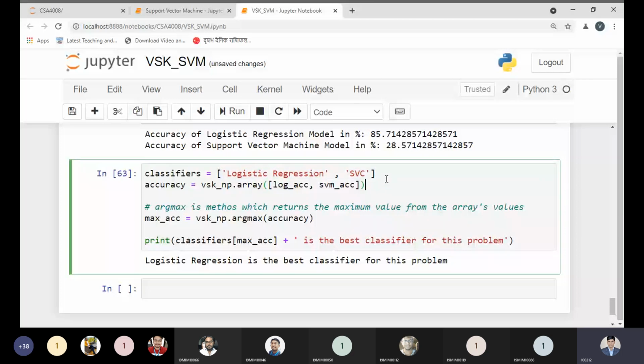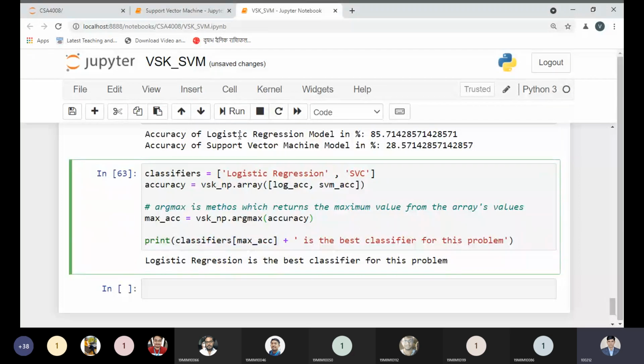Log accuracy represents logistic regression, and SVM accuracy represents the SVC. So it will return an index value, 0 or 1. The 0th index is logistic regression, so it will return logistic regression as the classifier.